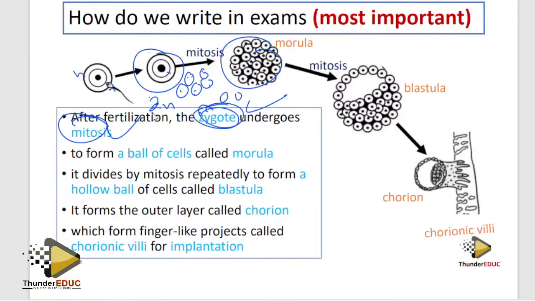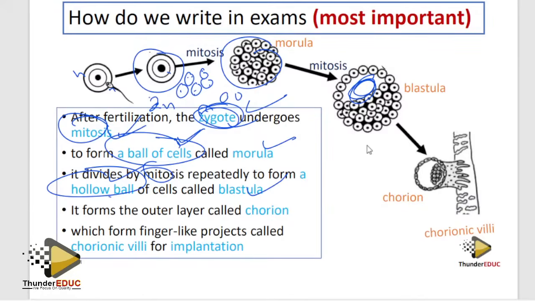So after fertilization, a zygote is formed, which undergoes mitosis to form a ball of cells. This is a mark. Don't say "to form morula". Form a ball of cells is a mark. Called morula is another mark, which divides mitotically or repeatedly to form a hollow ball of cells. This is also another mark. How do we call this hollow ball of cells? Blastula. It has a hole inside. So think about a hole. That's it. It's a blastula. So that's how you can remember.